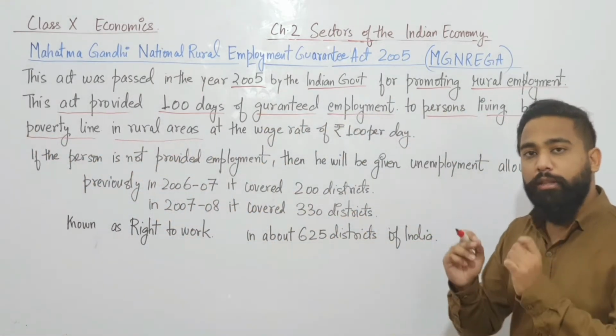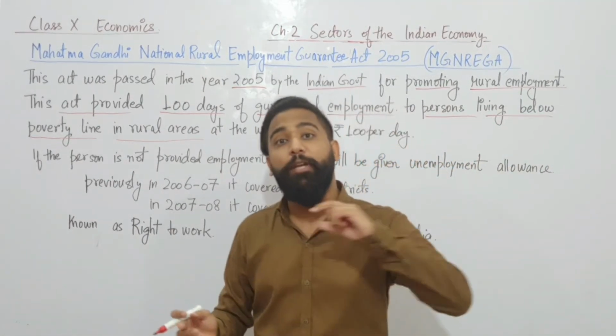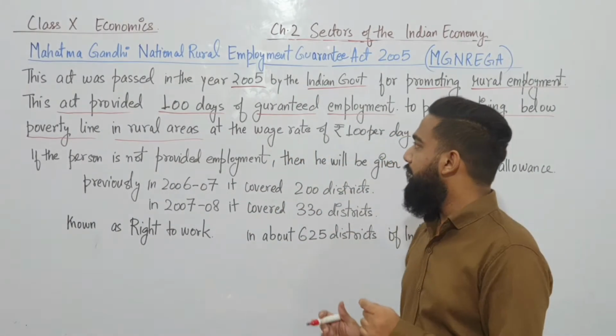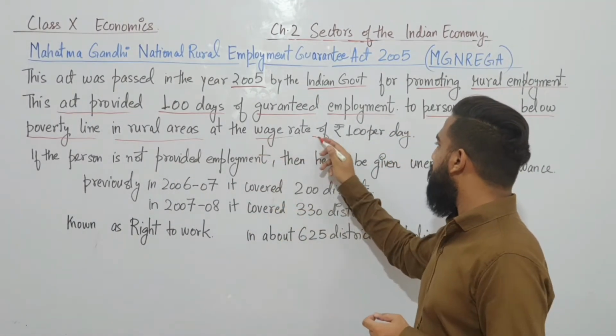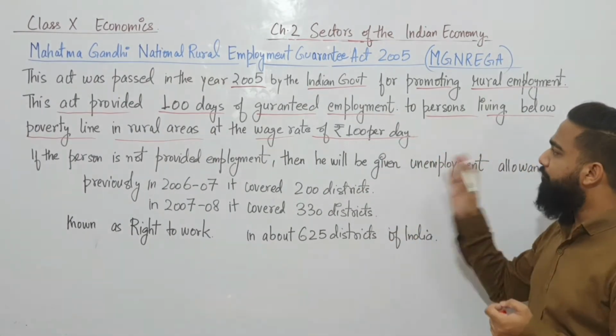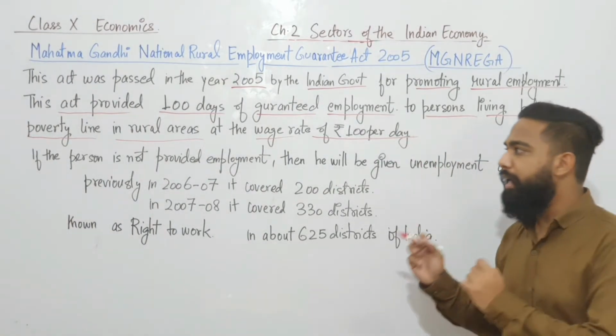And that employment was only given to those people who are living below the poverty line, and they were also living in the rural areas. And the wage rate was given as 100 rupees per day. Fine. The wage rate which was given was 100 rupees per day.